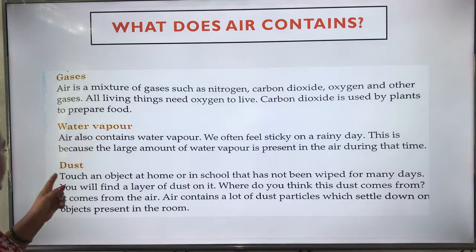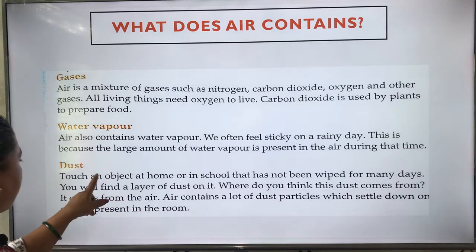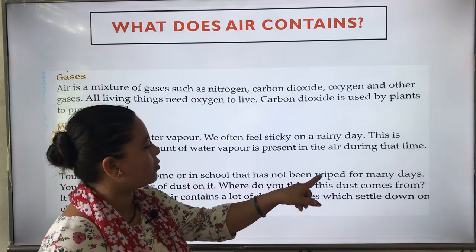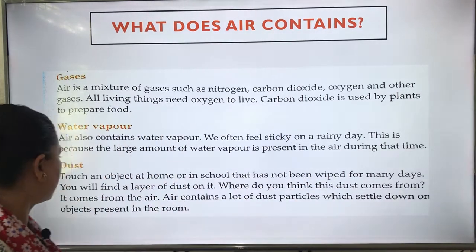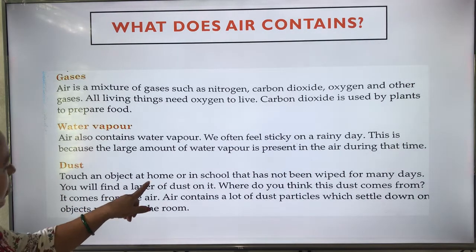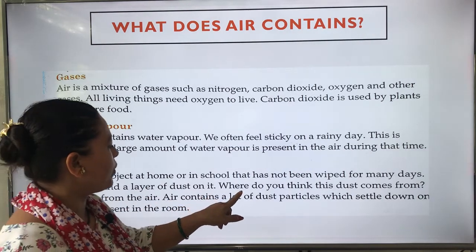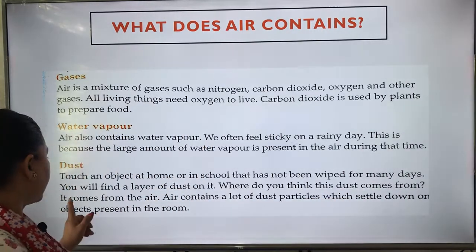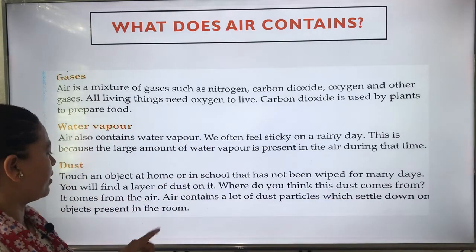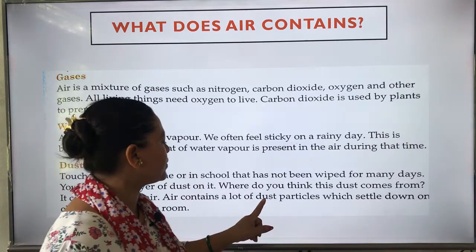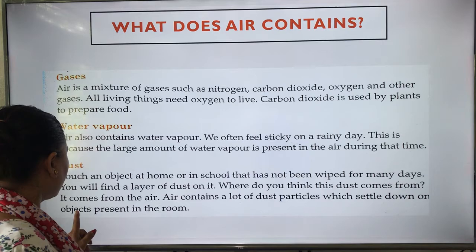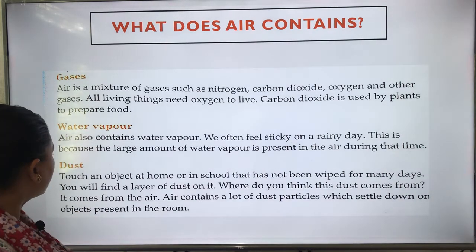So now next one is dust. Touch an object at home or in school that has not been wiped for many days. You will find a layer of dust on it. Where do you think this dust comes from? It comes from the air. Air contains a lot of dust particles which settle down on objects present in the room.